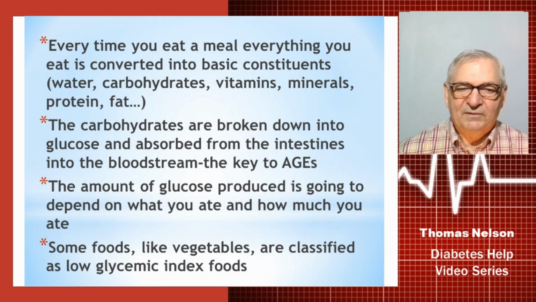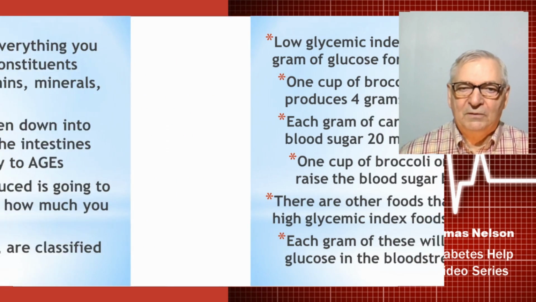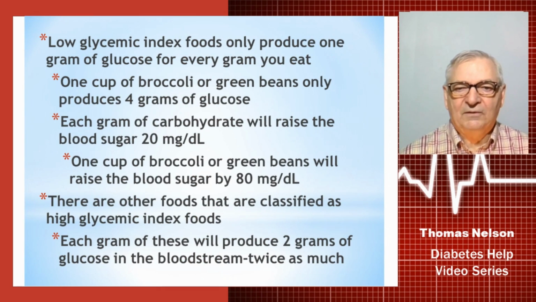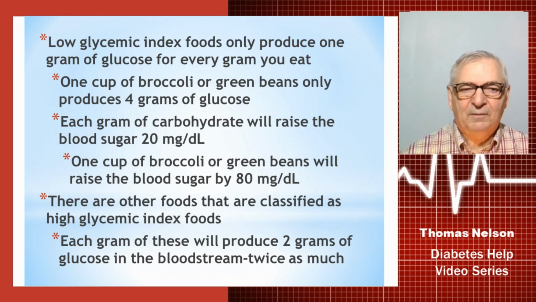Some foods, like vegetables, are classified as low glycemic index foods. Those low glycemic index foods are only going to produce 1 gram of glucose for every gram of carbohydrate that's in that food that you eat. So that means that 1 cup of broccoli or 1 cup of green beans is only going to produce 4 grams of glucose. That means 4 grams of glucose that are going to enter the bloodstream are going to produce each about 20 milligrams per deciliter increase in your blood sugar, as read on your meter. So 1 cup of broccoli or green beans is only going to raise your blood sugar about 80 milligrams per deciliter.